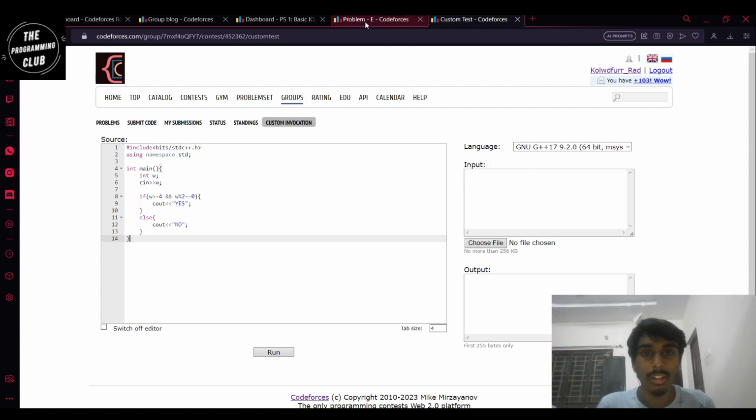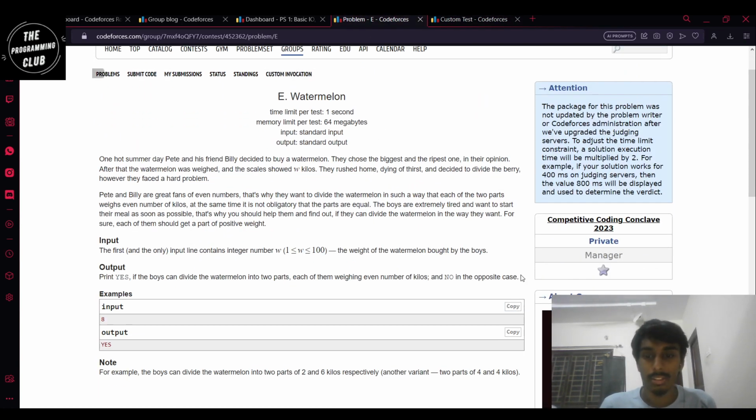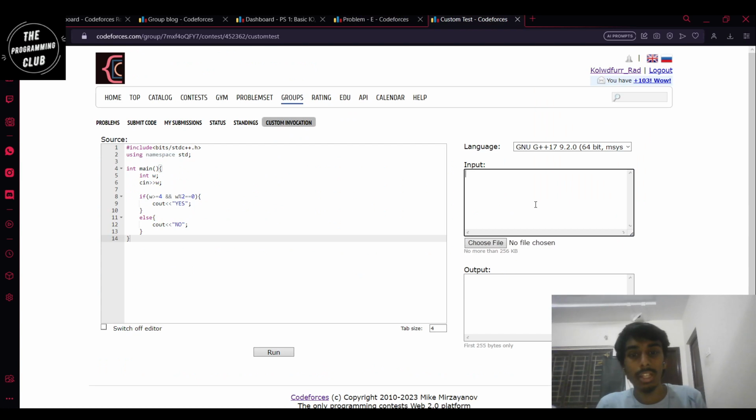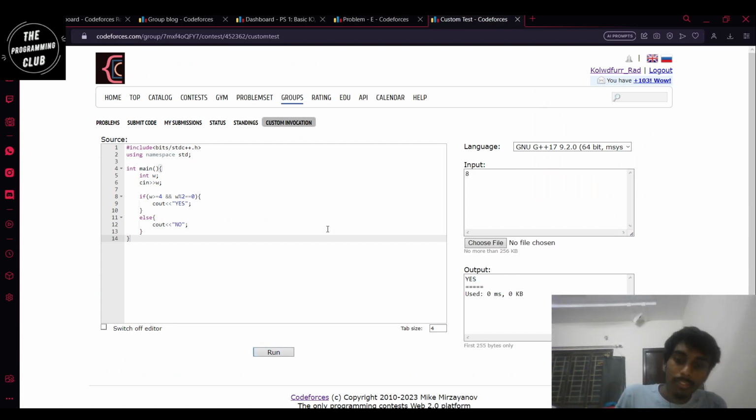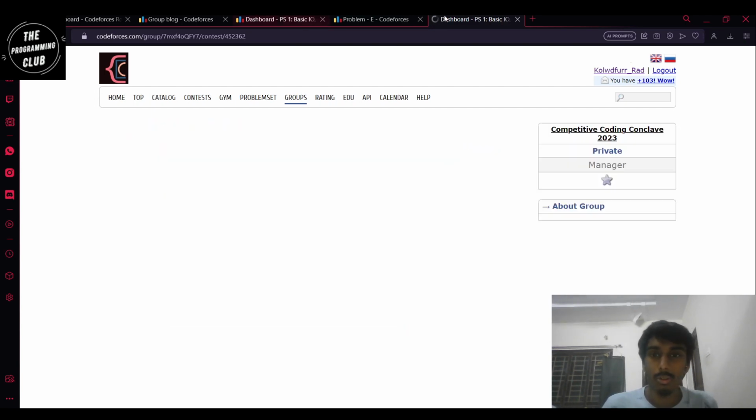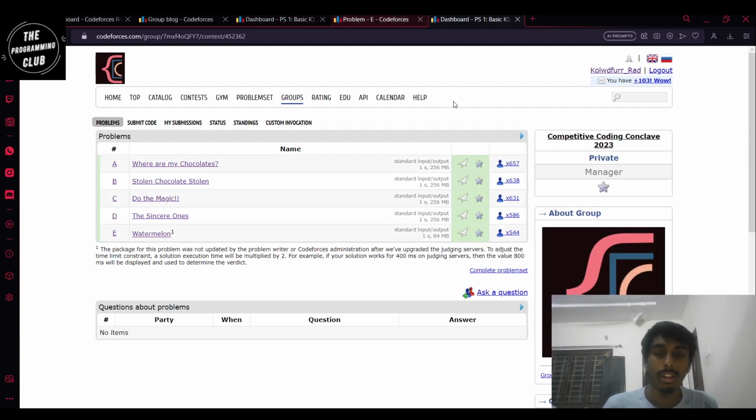You have this, so you can just paste your code there, paste your input, run it, and that will give your output. You can test your code here with the input and check if it gives the correct output before submitting officially. So yeah, that's basically it. Hope you enjoyed this tutorial, and you continue CP.